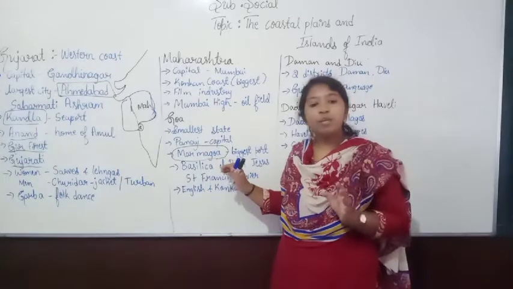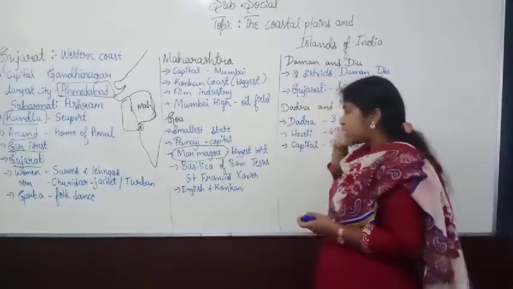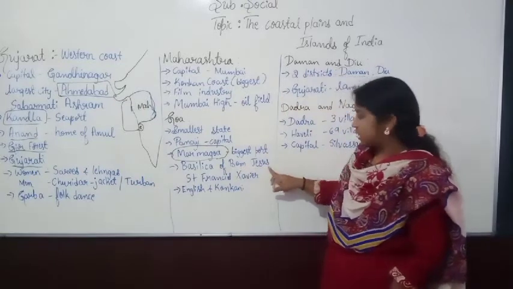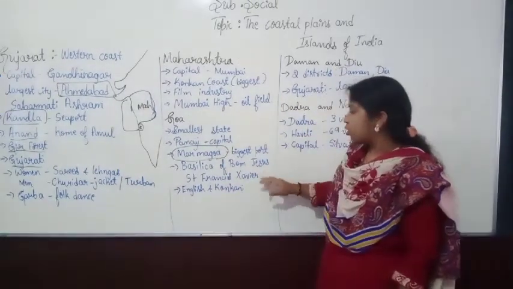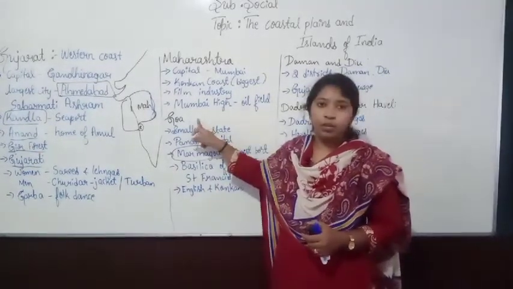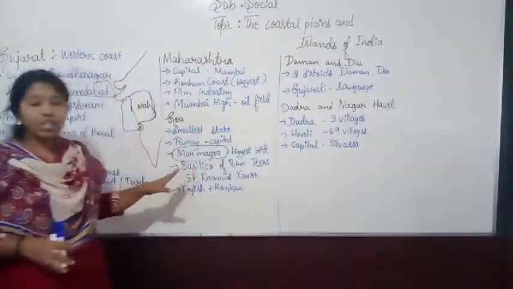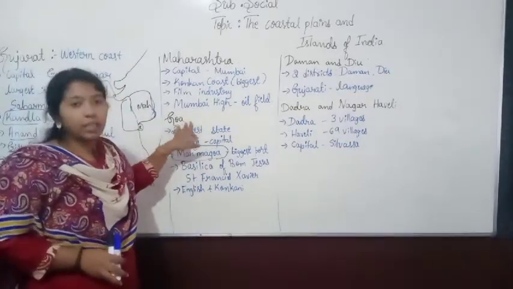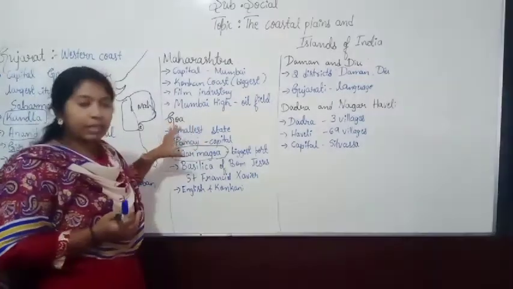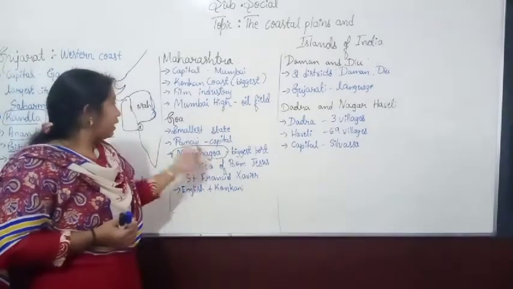And also some important beaches we can see in Goa. Mainly we can see churches, two important churches: the first one, Basilica of Bom Jesus, and Saint Francis Xavier. So these are the two important churches we can see in Goa. Okay, because here Christians are also there, and mainly the Portuguese people came to Goa and stayed until 1964 in our India. For that reason we can see some important churches in Goa.